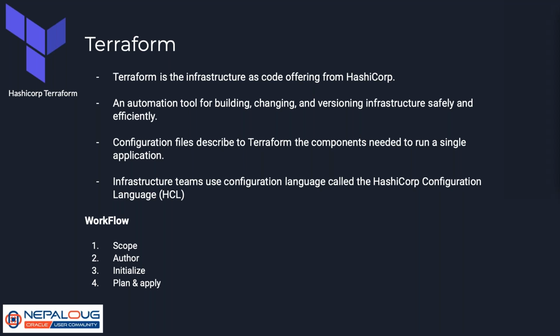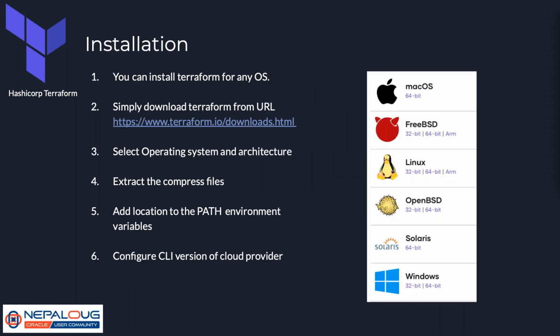And after that, we will use plan and apply. Plan means it will figure out all the resources that are going to be created, and display them, whatever the compute instance, whatever the VCN, and whatever the subnet that is being created. And once we agree with it, then we can apply with the command terraform apply. So this is the basic workflow of Terraform.